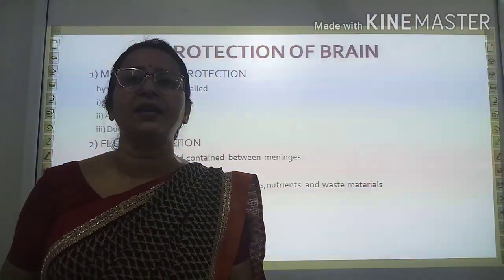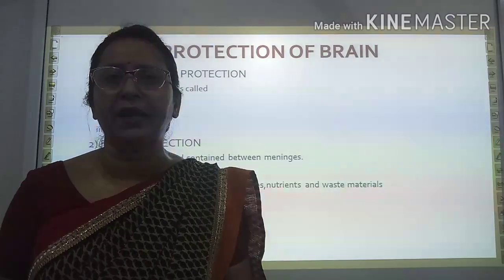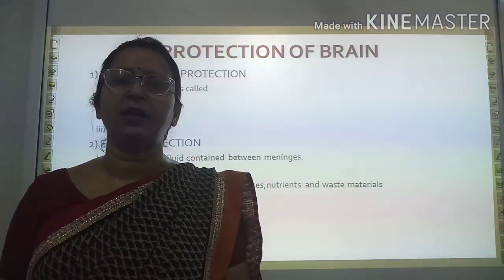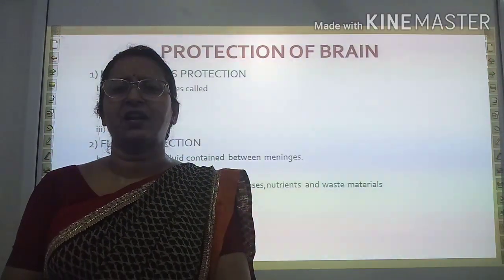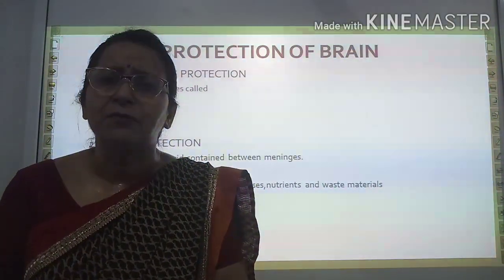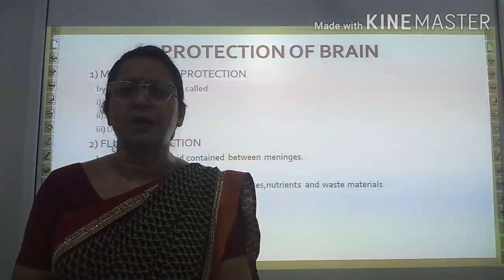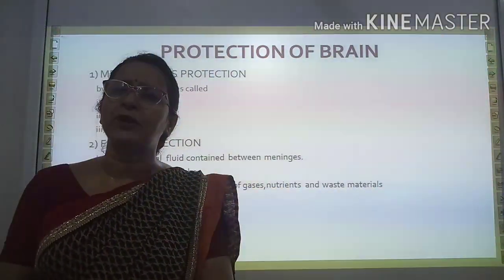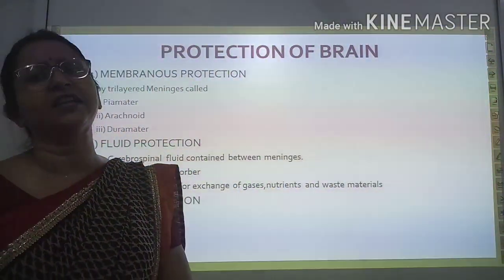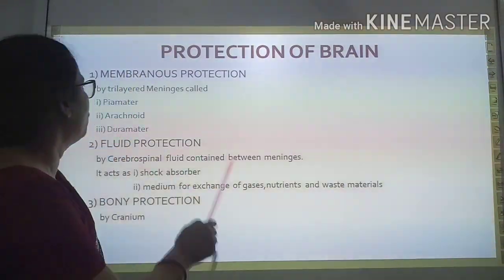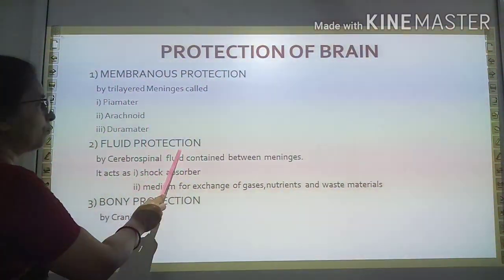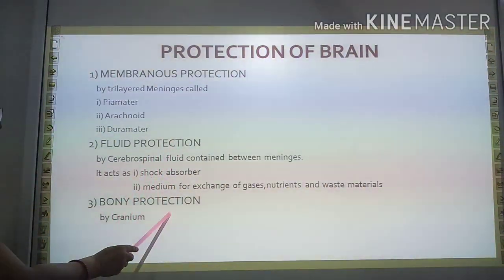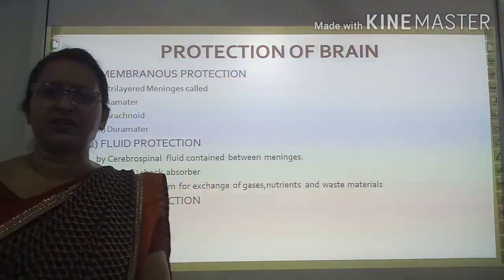But when you see the structure of the brain, you will find it is a gooey and slippery structure. Its protection is very essential in our body, and for providing protection, three facilities are provided. The first one is membranous protection, the second one is fluid protection, and the third one is bony protection.